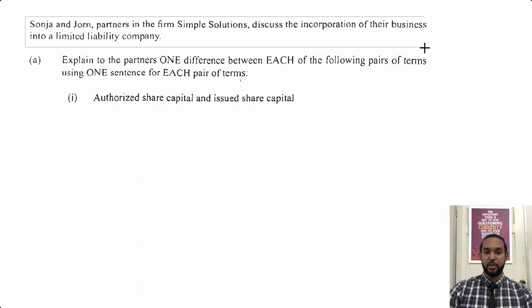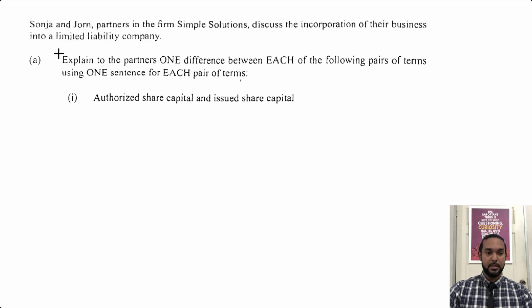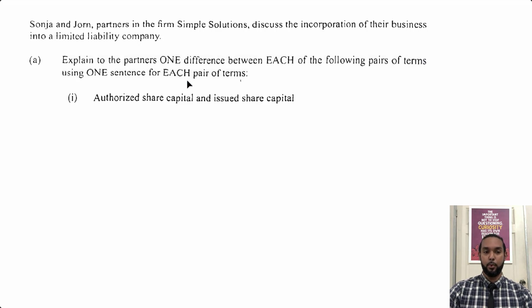So as per usual, we'll take a read of the information. It says Sonja and John, or however you want to pronounce it, partners in the firm Simple Solutions, discuss the incorporation of their business into a limited liability company. First up it says, explain to the partners one difference between each of the following pairs of terms using one sentence for each pair of terms. Okay, the first pair of terms is authorized share capital and issued share capital.